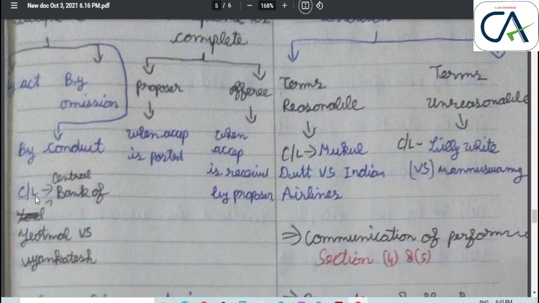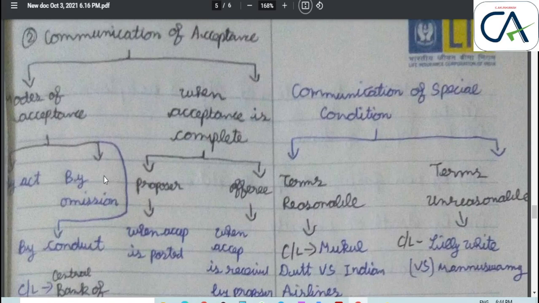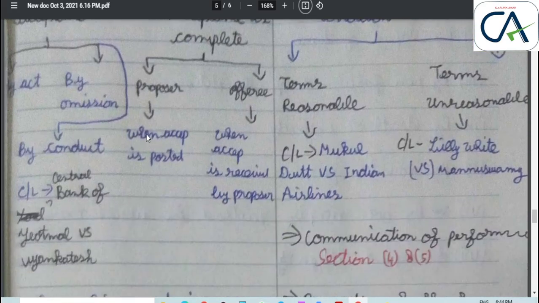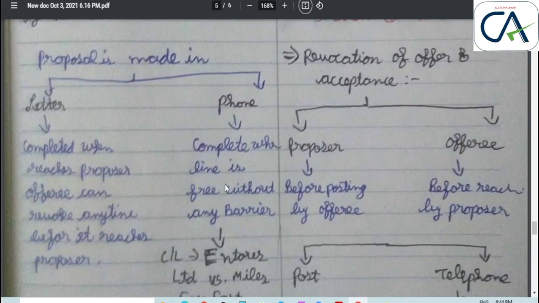By conduct, there is a case law, Central Bank of Yeotmal versus Venkatesh. When is acceptance complete? As per the proposer, acceptance is complete when the acceptance is posted. As per the offeree, the acceptance is complete when it is received by the proposer.